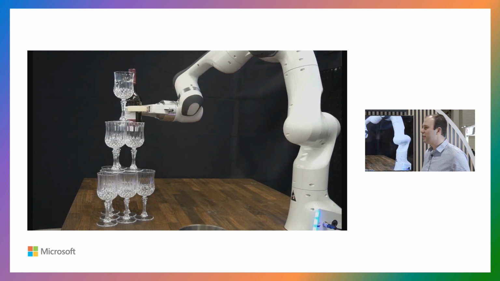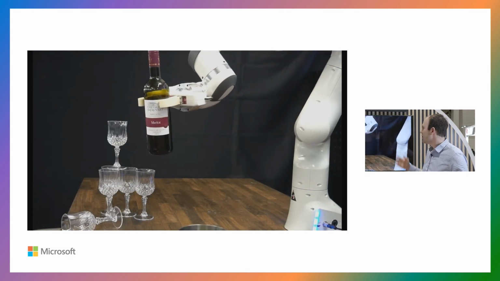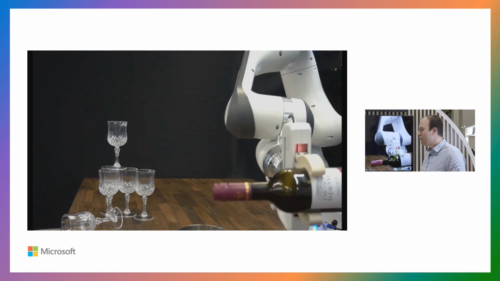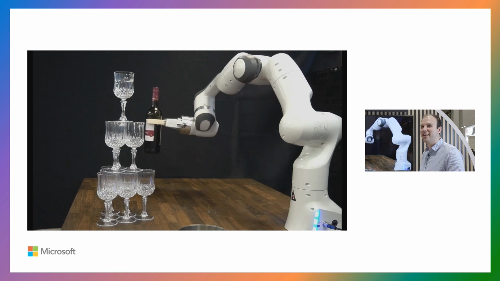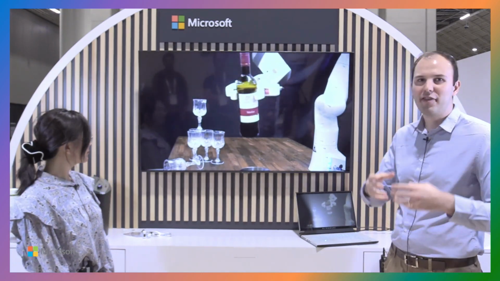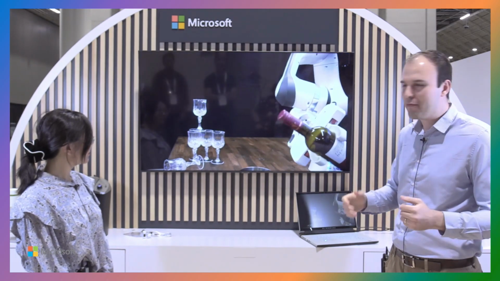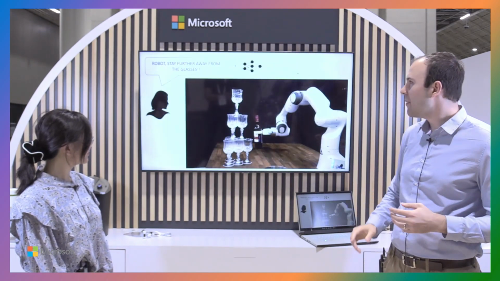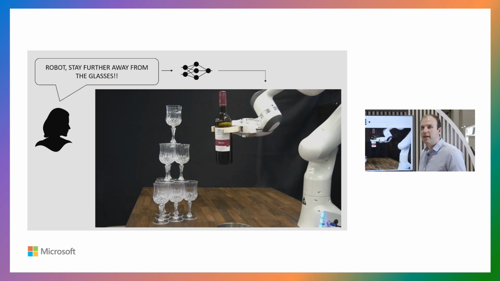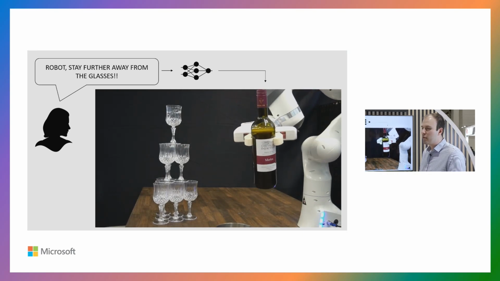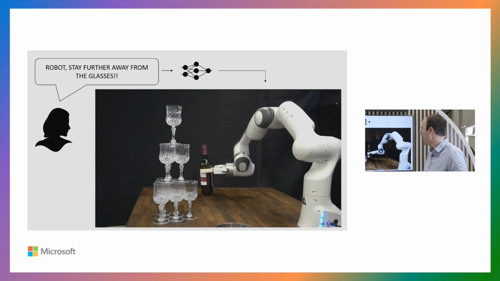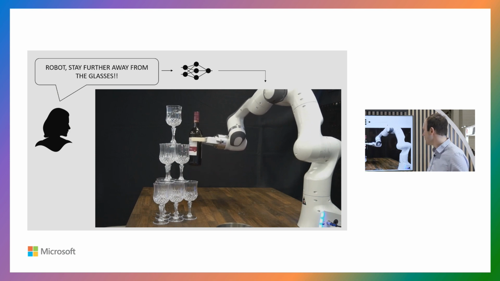To give you an example of what this system is capable of doing, let's take the scenario of a robot barista serving a beverage to some grad students who are working all night on a paper. Initially the robot collides with a tower of crystal glasses on the table. So a user may send a command such as, "Robot, stay further away from these glasses." What we want the robot to do is to execute this maneuver and be able to pour the wine without causing any accidents on the way.